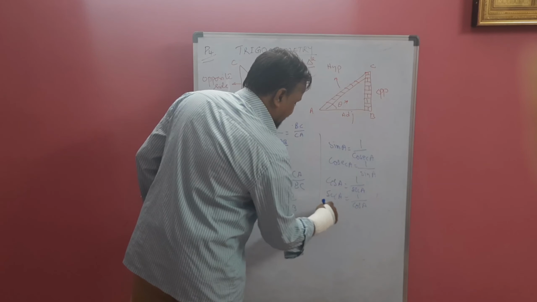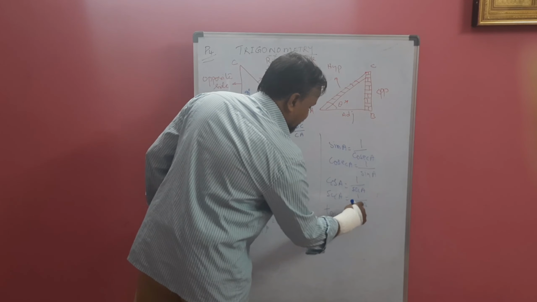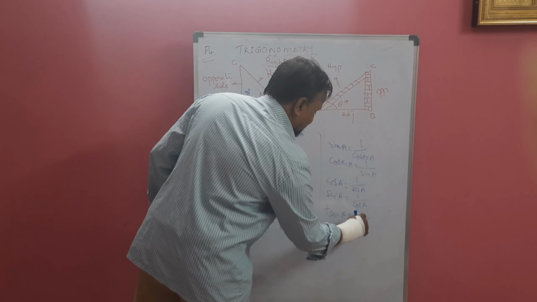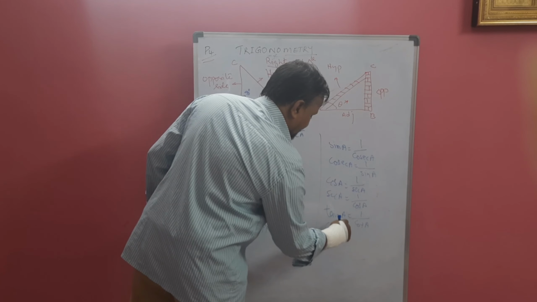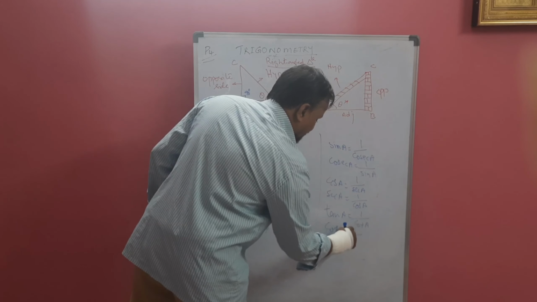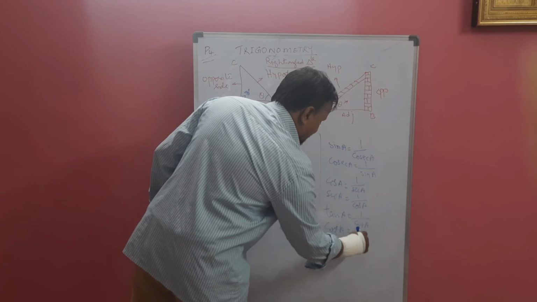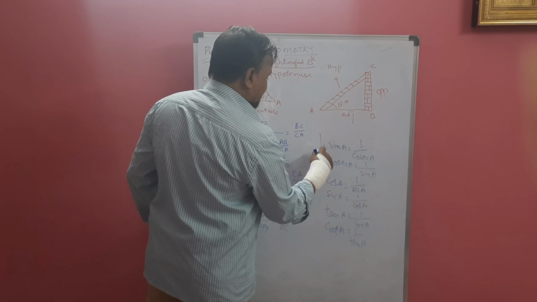So tan A is 1 by cot A, or cot A is 1 by tan A. So like this we will get these formulae.